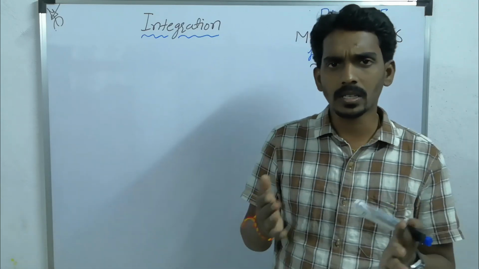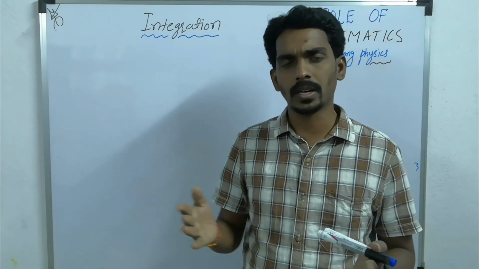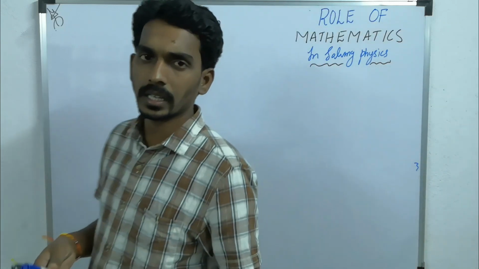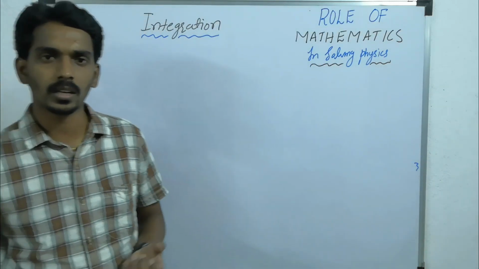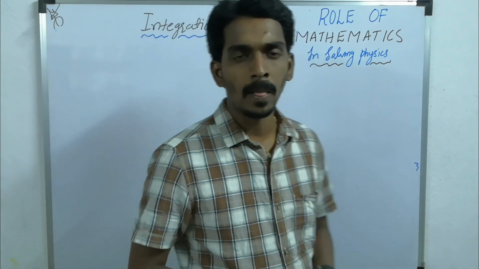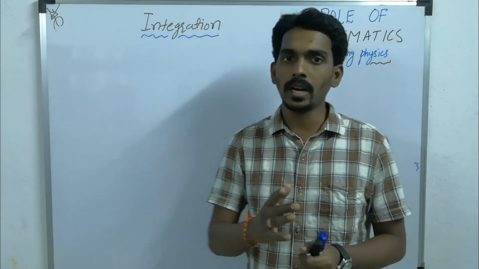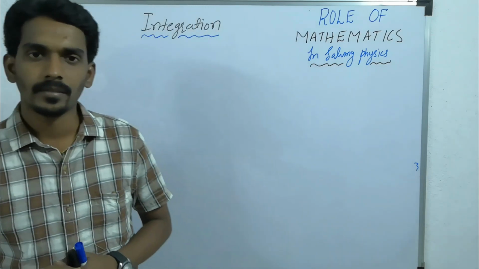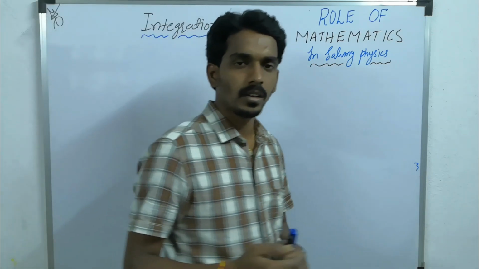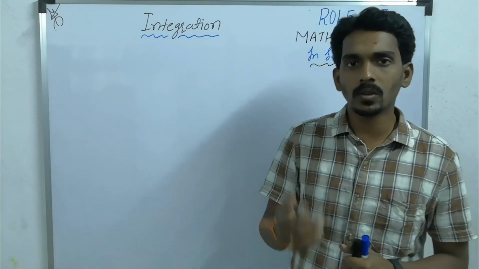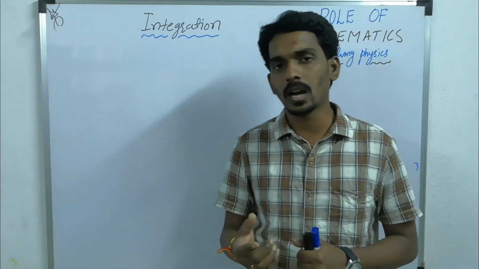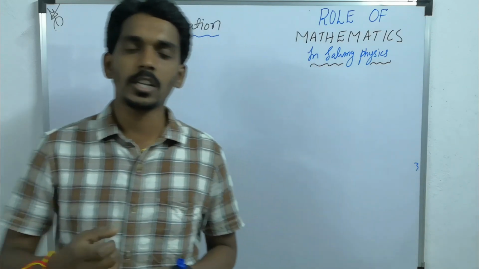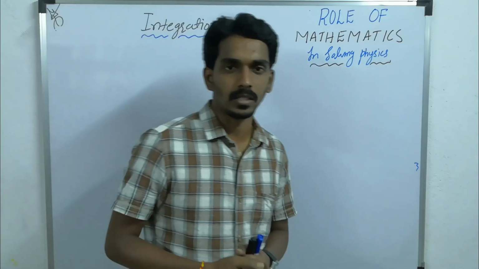Let us first take the introduction of each topic. We have taken 5 topics: quadratic equation, integration, differentiation, vector, sine, sequence and series. So what is the basic data required for each topic, and in what way can we use that mathematical phenomenon in solving physics, especially numericals in physics.